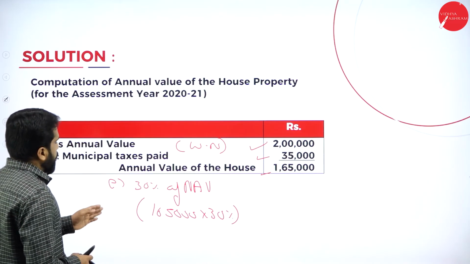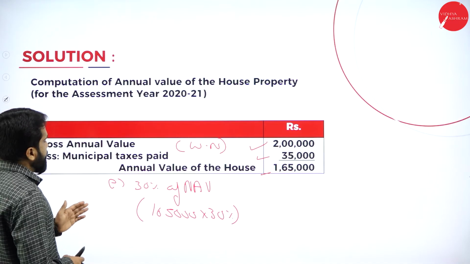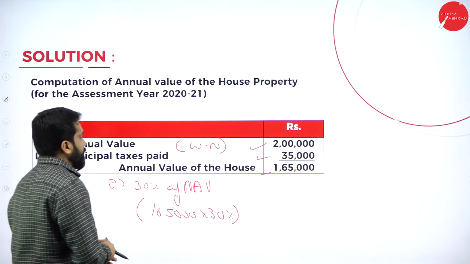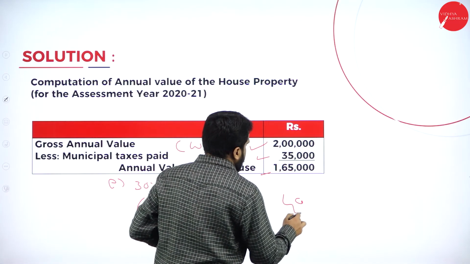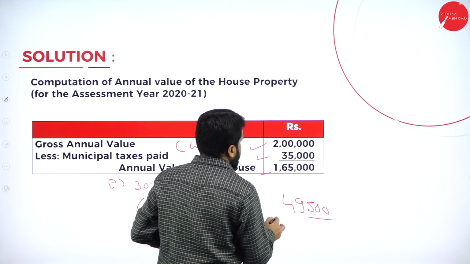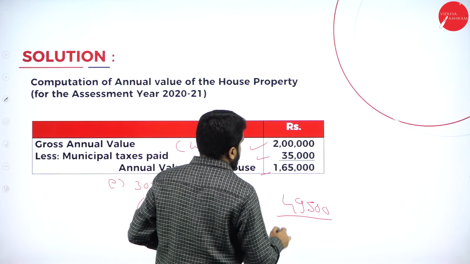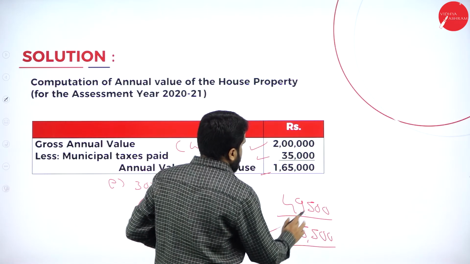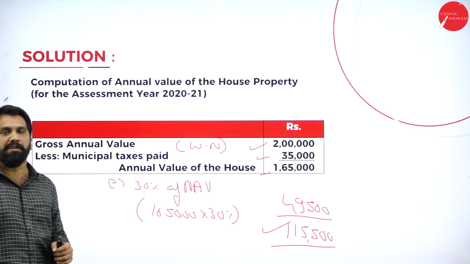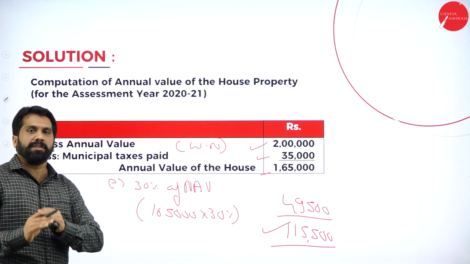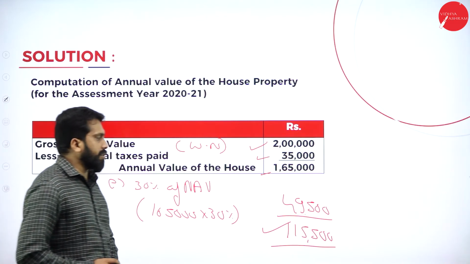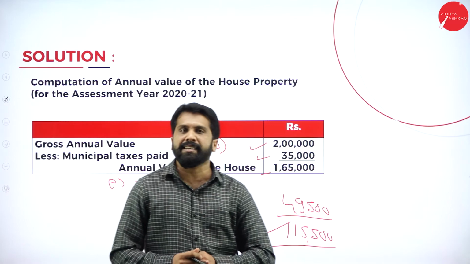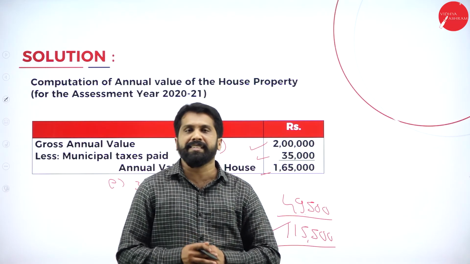It is around 49,500. Approximate I have taken 49,500. If you minus, you will get 1,15,500. This is your answer. Any doubt out of this? No doubt. So this is all about your calculation. Easy or very easy? Very easy.